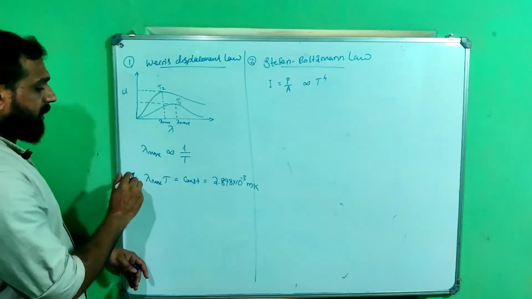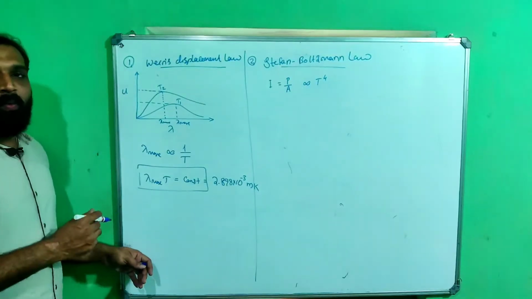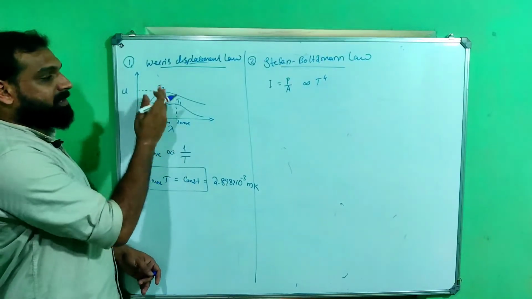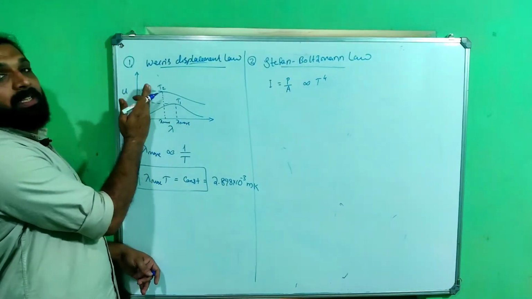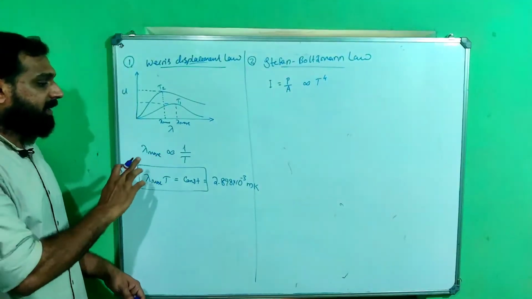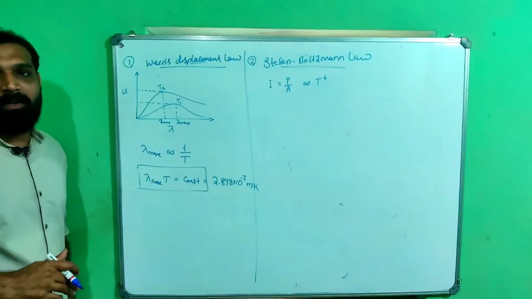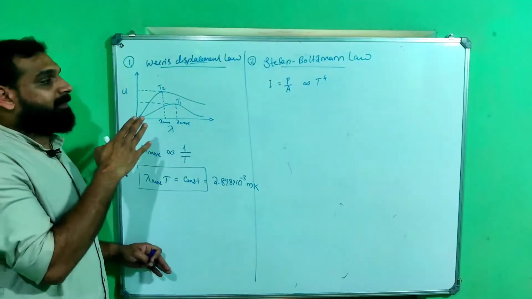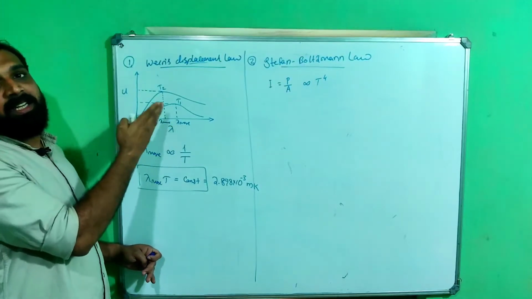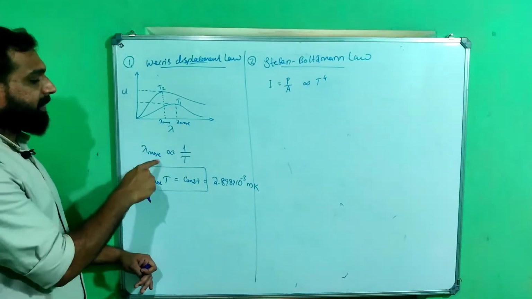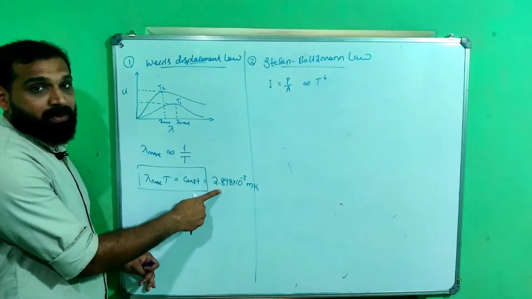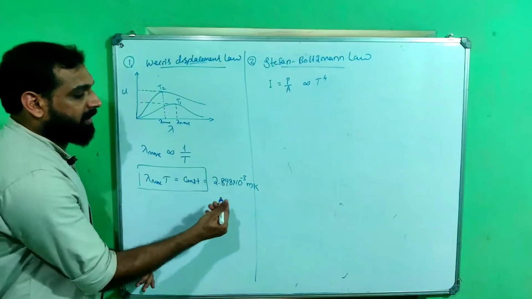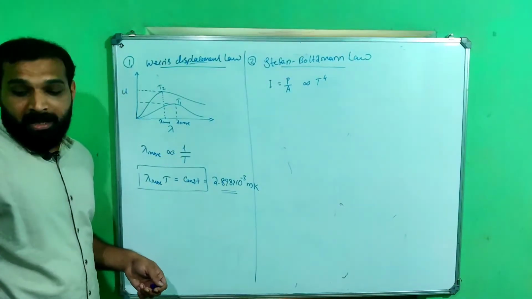This is called Wien's displacement law. Why is displacement included in the law? Displacement means when the temperature increases, the wavelength displaces to the left. That is the reason we call it Wien's displacement law. So what is Wien's displacement law? When the temperature increases, the wavelength corresponding to the maximum energy density decreases. That is, lambda max into T is a constant. This constant is important and will be helpful in solving many numerical problems. Lambda max into T is 2.89 into 10 raised to minus 3 meter Kelvin.